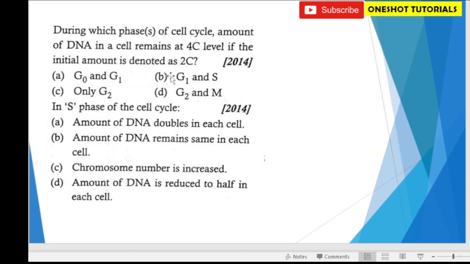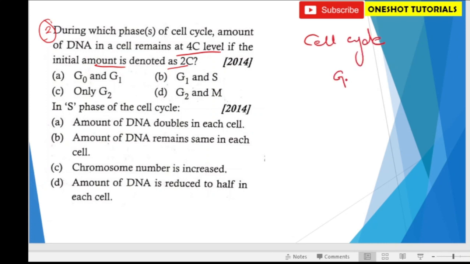Next question. Question number 3. During which phase of cell cycle amount of DNA in a cell remains 4C level if the initial amount is denoted by 2C. So we can see the cell cycle.